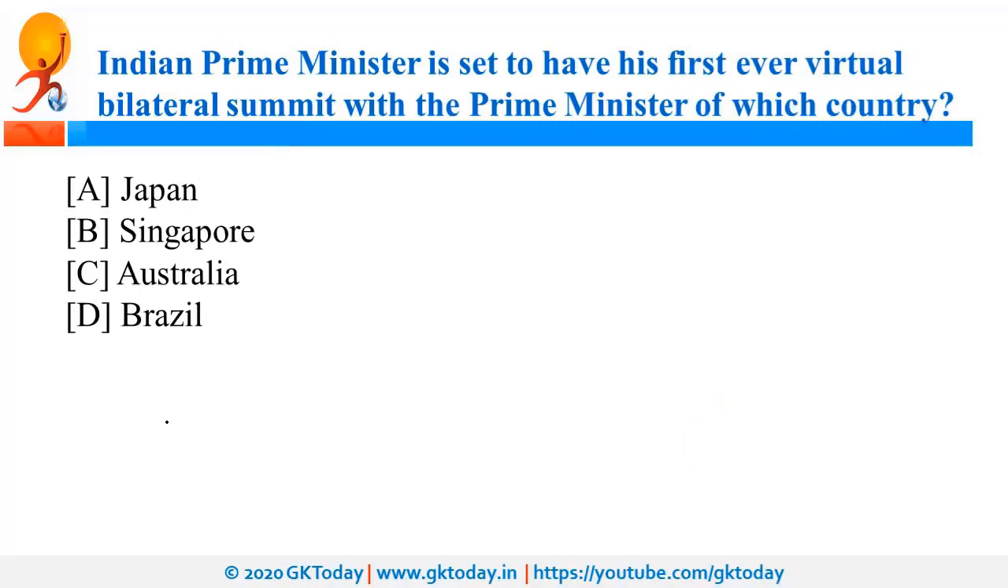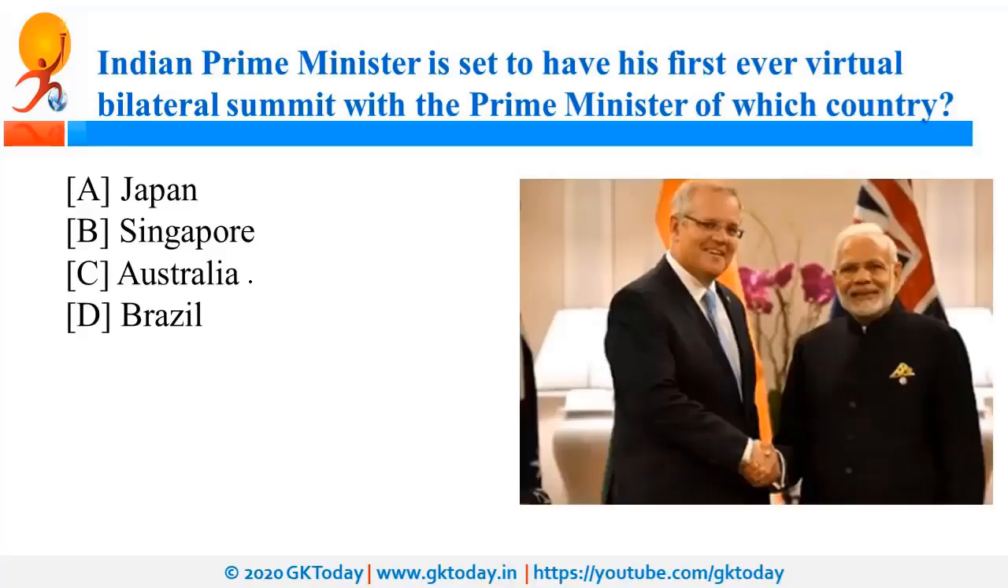Indian Prime Minister is set to have his first ever virtual bilateral summit with the Prime Minister of which country? Right answer is Australia. The Prime Minister of Australia is Scott Morrison, and recently the virtual summit between these two leaders was held, and that's why it was in news. Now answer in the comment box whether Australia is a part of Malabar exercise or not. Australia is also a part of 2+2 initiative.